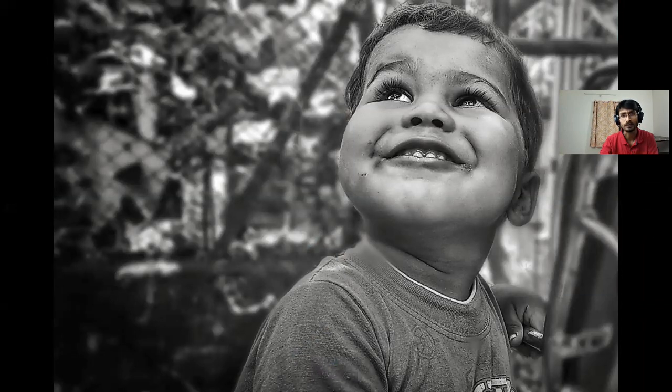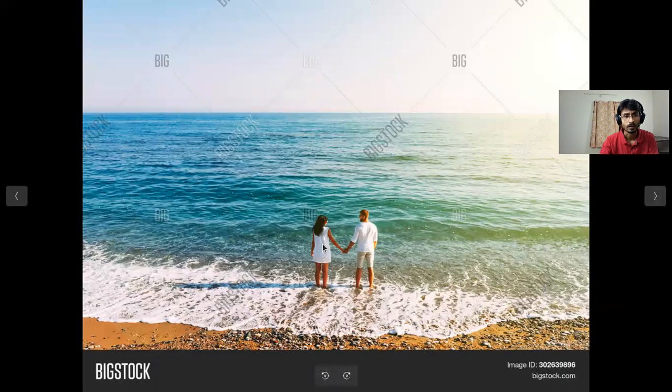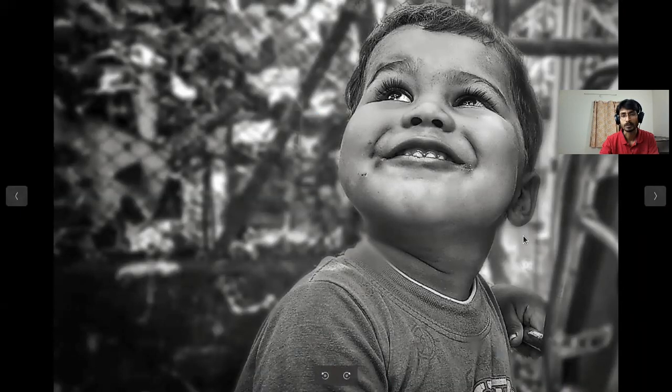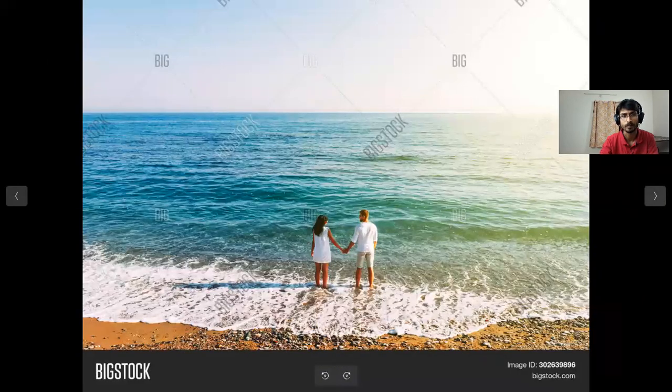And whenever you are taking a portrait photograph, if you want to make it different out of the lot, take this pledge: until the subject is giving me a very strong expression, I am not going to click the shutter of the camera. I am not going to take any photo. If you take this very seriously, obviously you will get very good photos. Apart from that, the rule of thirds that we have discussed is obviously valid. You can try to use it as much as possible in your composition.